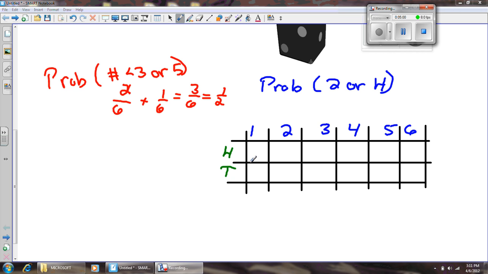and I'm going to put a check mark on every one for the 2 that would be a success. So I'm going to put a check mark here for this 2, heads and a 2, tails and a 2, right? Okay. Now I'm going to put a check mark in red for this one. Everywhere a head shows up. This would be a 1 and a head. This would be a 2 and a head, a 3 and a head, a 4 and a head, a 5 and a head, and a 6 and a head.